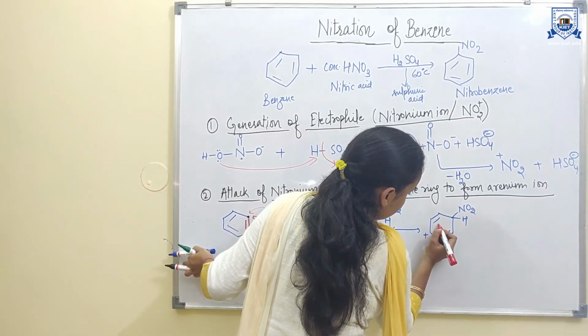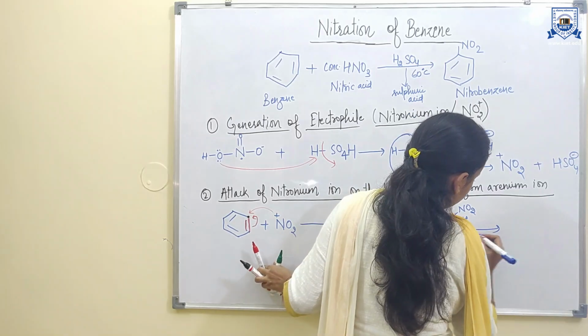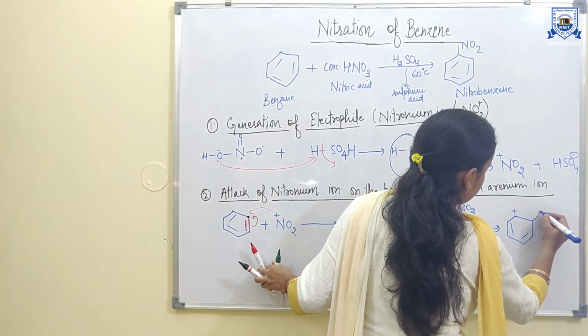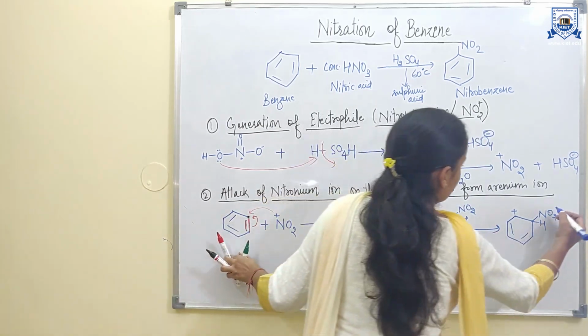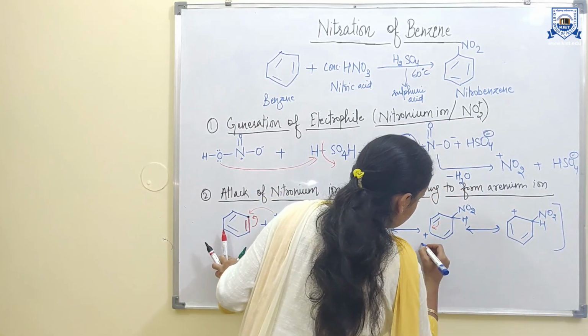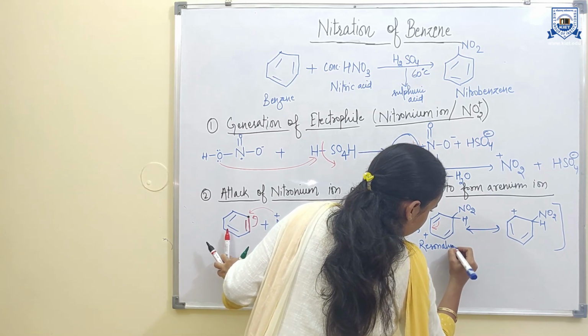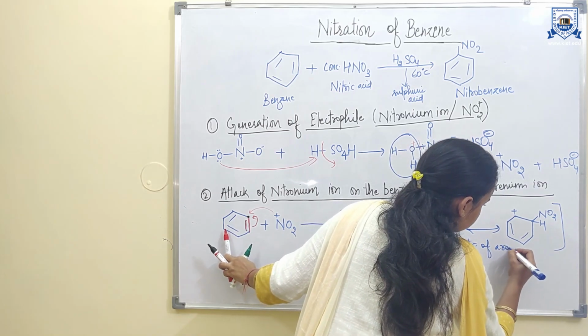It can also undergo resonance. So these are the various resonating structures of the arenium ion that give it stability.